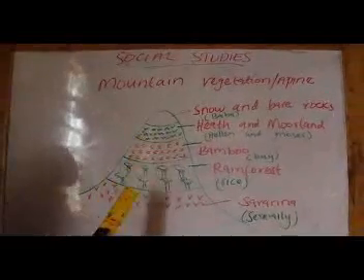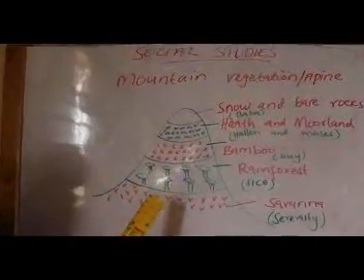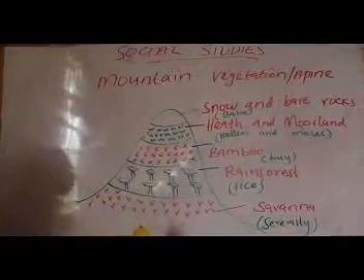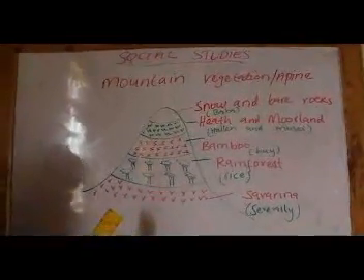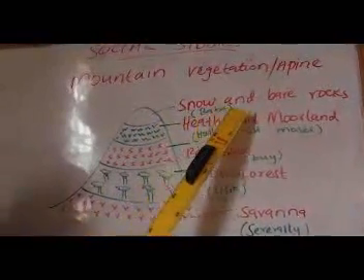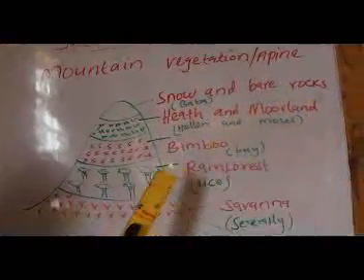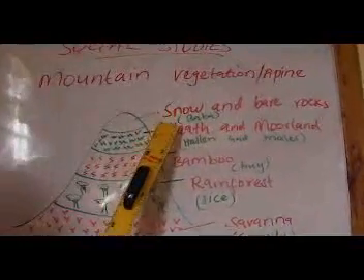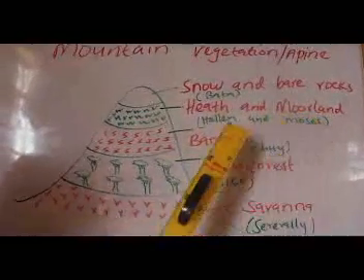Now, this vegetation normally is experienced on mountains, especially high mountains. On top of the mountain here, we have snow and bare rocks. Then after the snow and bare rocks, we have heath and moorland.